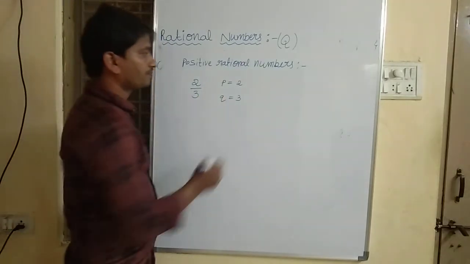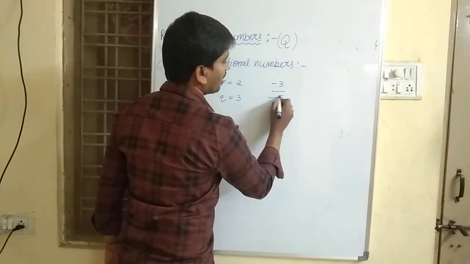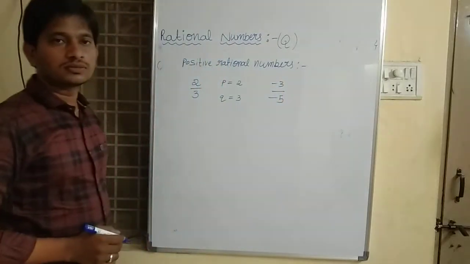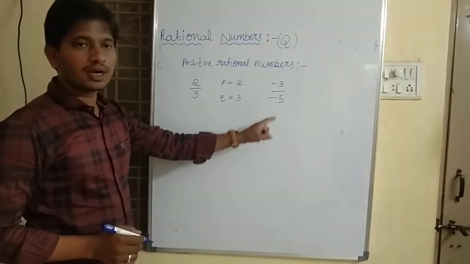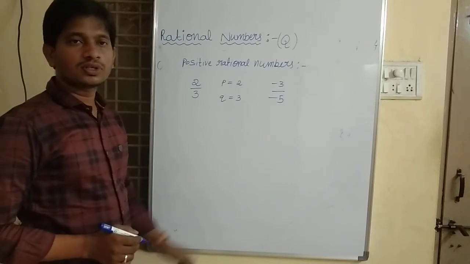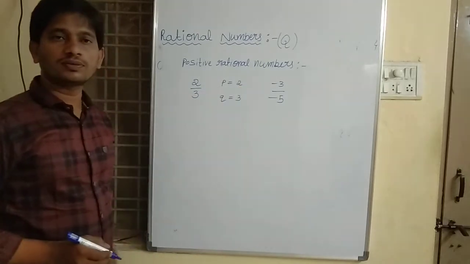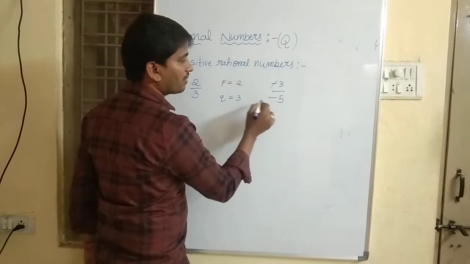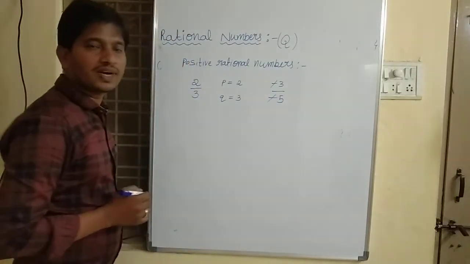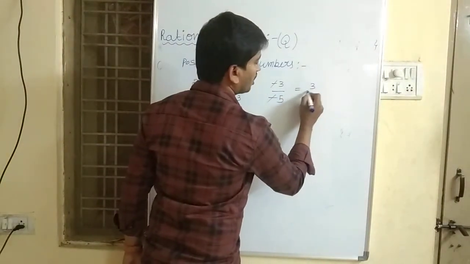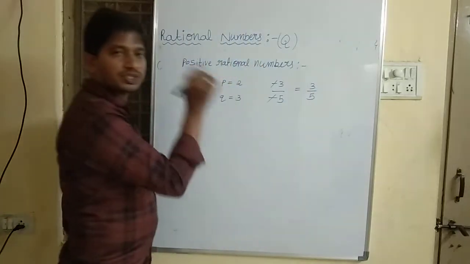For example, minus 3 by minus 5. Is it a positive rational number or a negative rational number? Students, it is a positive rational number because I can cancel the minus signs, minus 3 by minus 5 is equal to 3 by 5, which is a positive rational number.